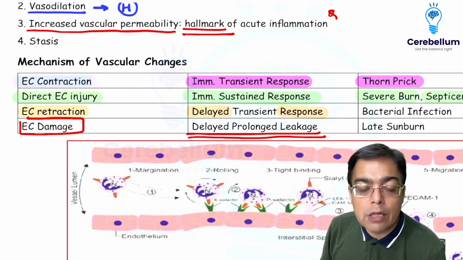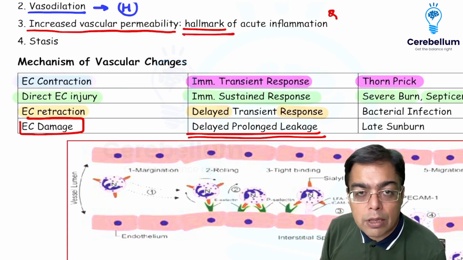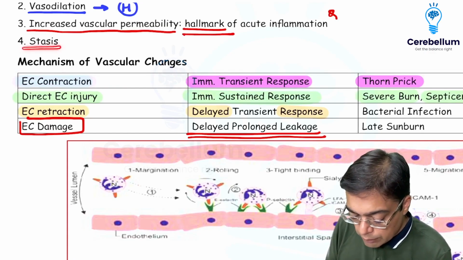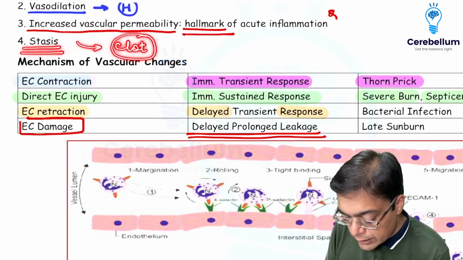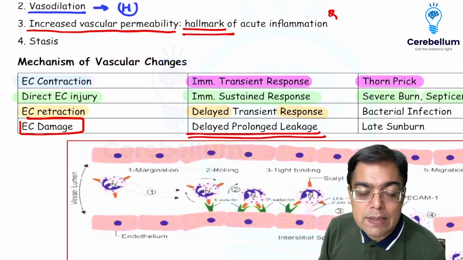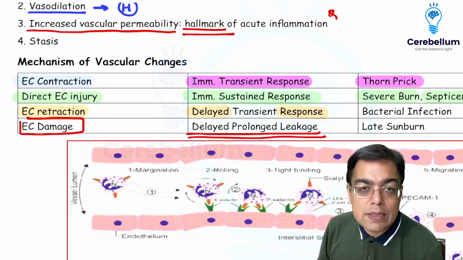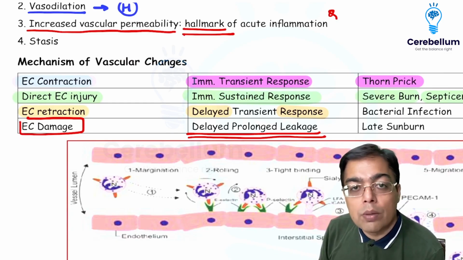Let us not forget that after the increase in permeability, there is a reduction in the speed of blood flow, and that is going to contribute to the development of stasis. So this stasis is actually going to be responsible for facilitating clot formation. And why we say that is because stasis is one of the components of Virchow's triad. You got a question in 2021: what are the components of Virchow's triad?